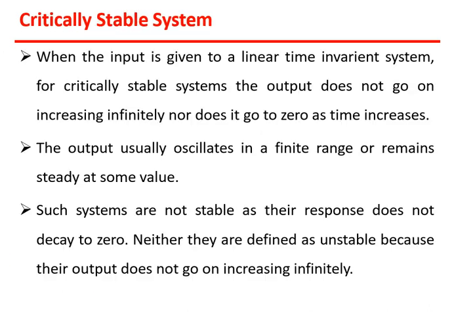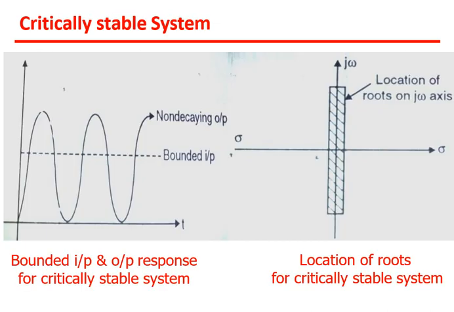So this is all about the critically stable system. And what about the location of roots that I have discussed earlier? Let's see what results we are getting over here. Now see here, this is called a bounded input and output response for a critically stable system.